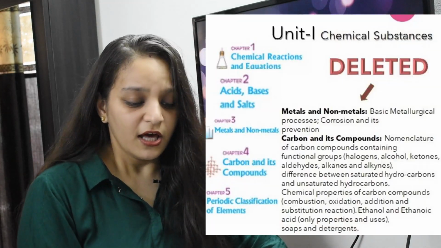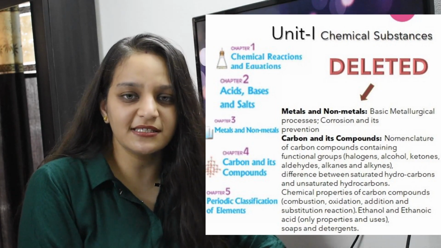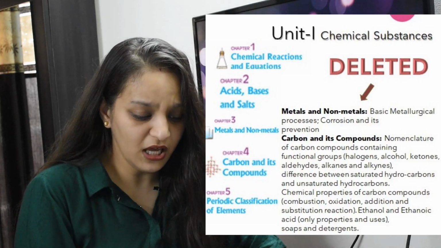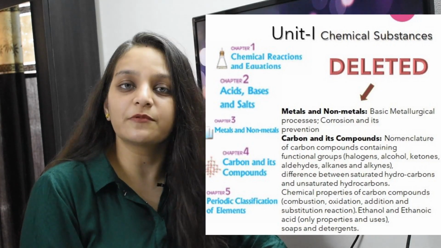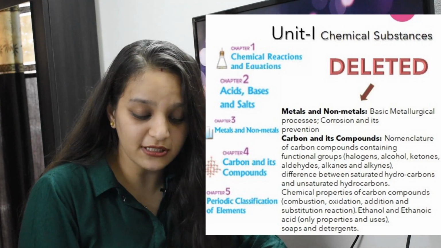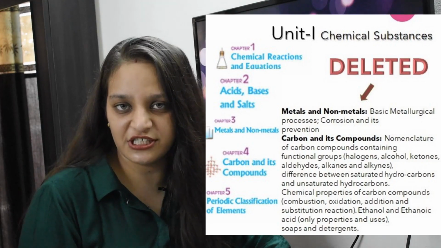Now let's understand how much change has actually taken place inside. In the first unit, as you can see on my screen, there are 5 chapters. This unit is related to chemistry and includes all the chapters of chemistry. Out of these 5 chapters, chapters 1, 2 and 5, that is chemical reactions, acid, base and salt, and periodic classification of elements, have no change in any of these 3 chapters.